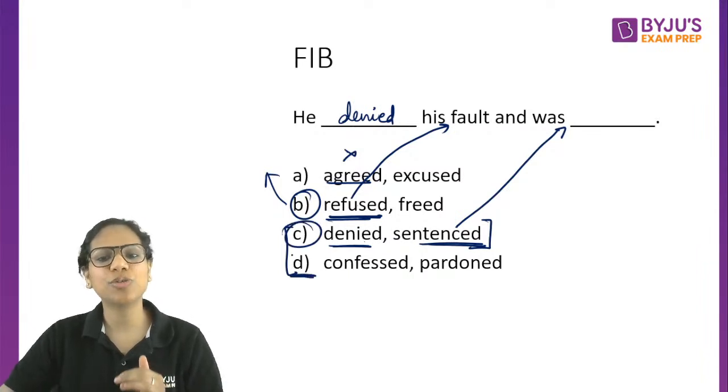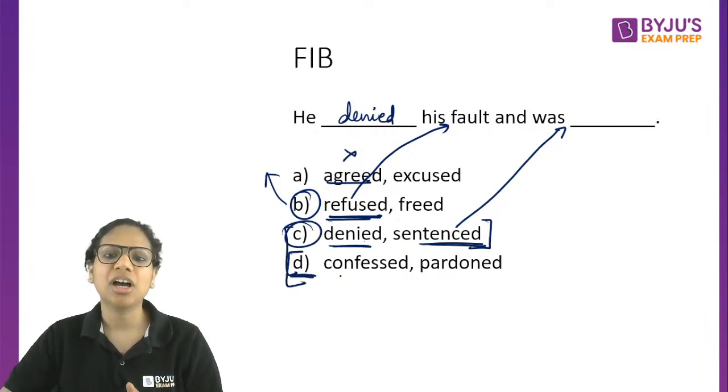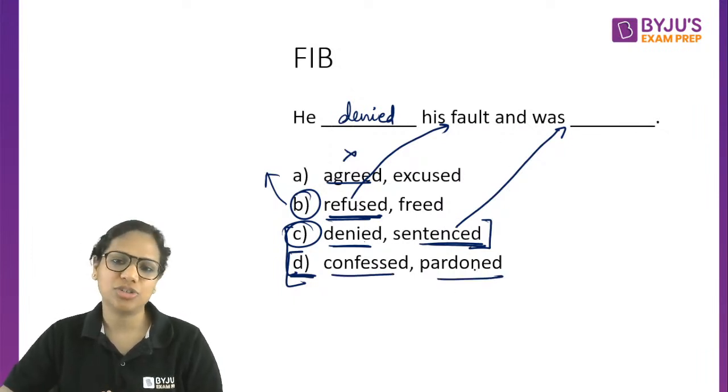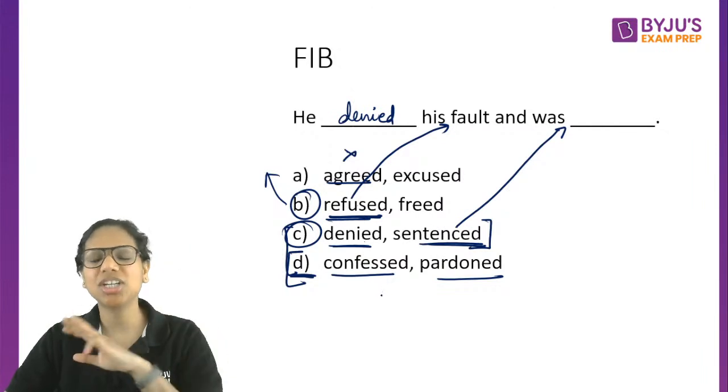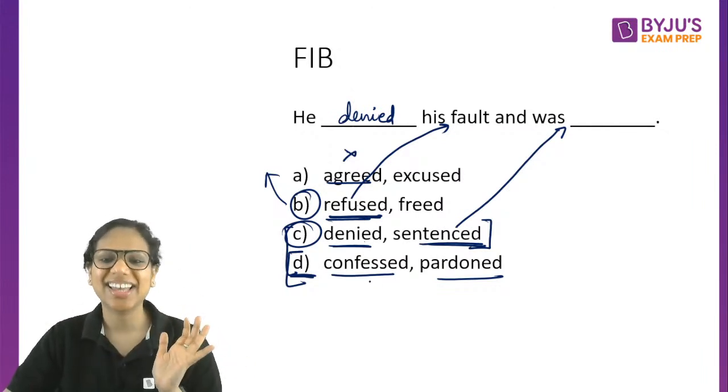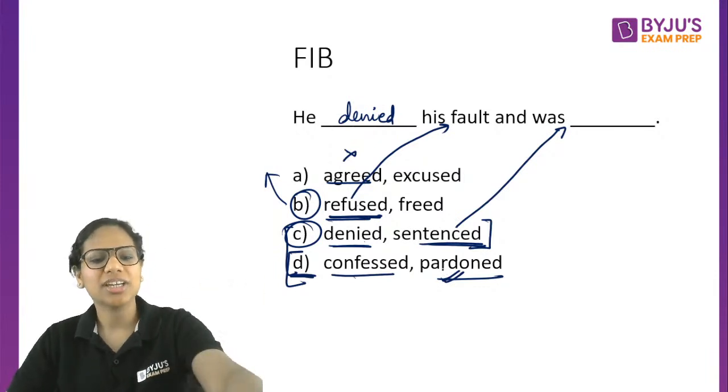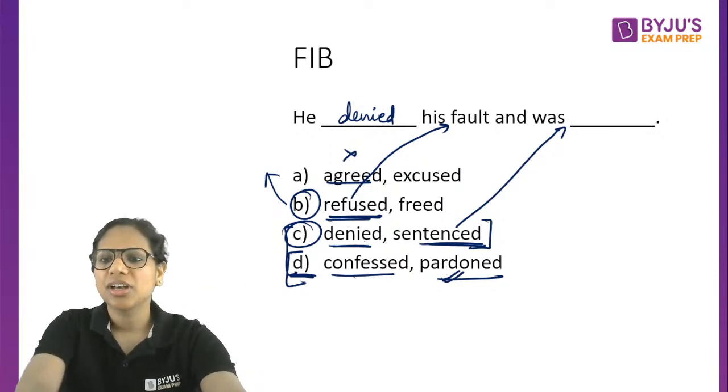Otherwise, D makes perfect sense grammatically, logically. He confessed his fault and was pardoned. So in terms of vocabulary, grammar, logic, in all these senses, it makes sense. So he confessed and that's why he was forgiven. He was pardoned. So D.